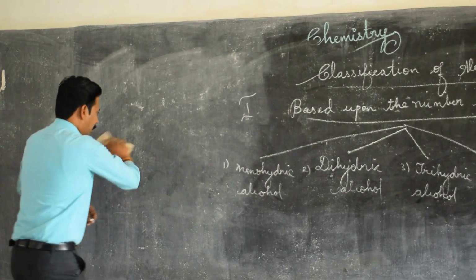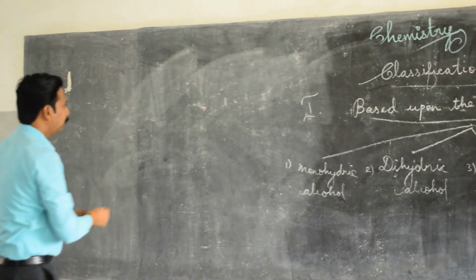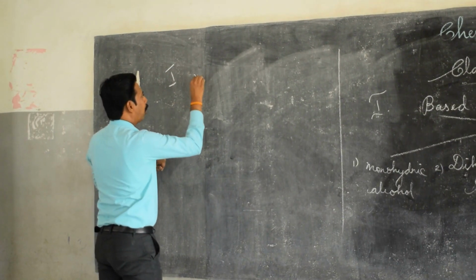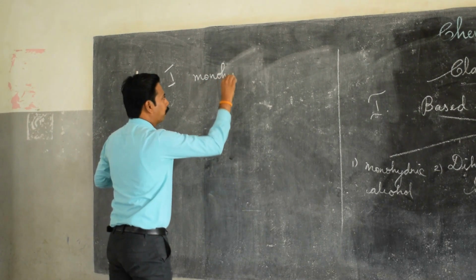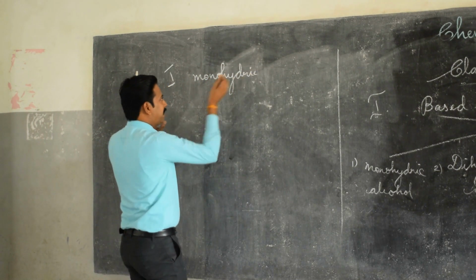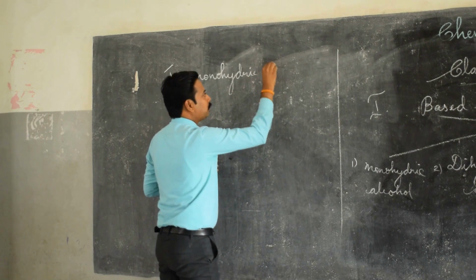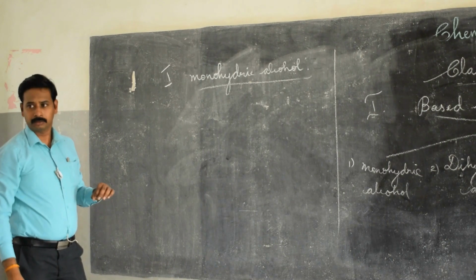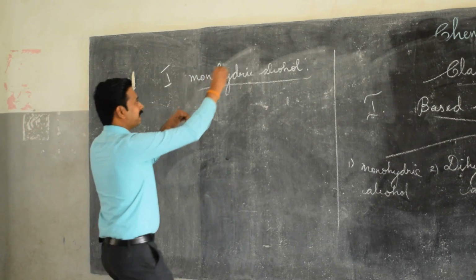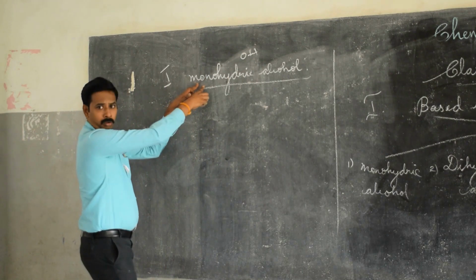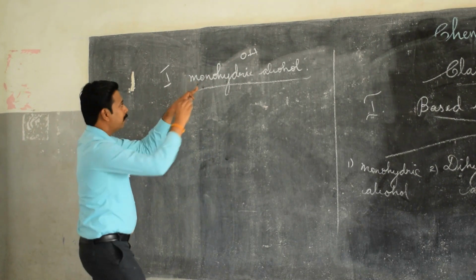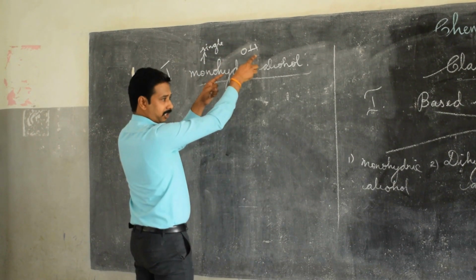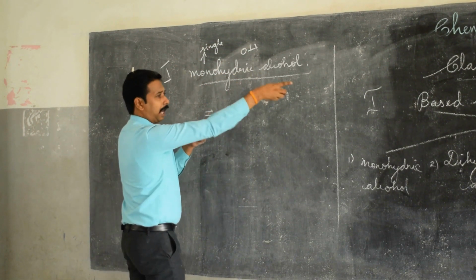The first one is monohydric alcohol. Mono, the name itself gives the meaning. Monohydric. Hydric means what? Presence of OH. What is mono? Single. Mono means single. So the name itself gives the meaning: single OH. So, what is monohydric alcohol?